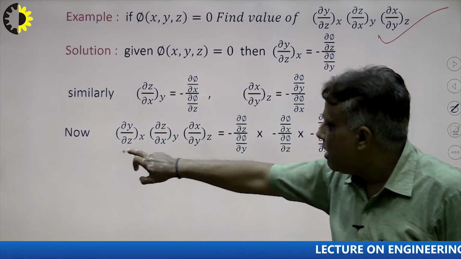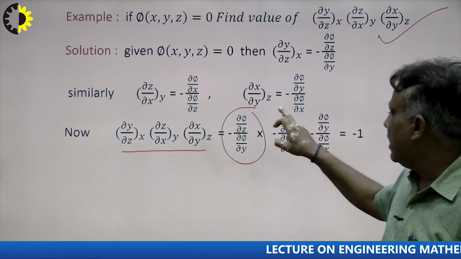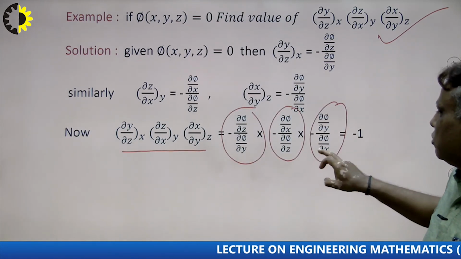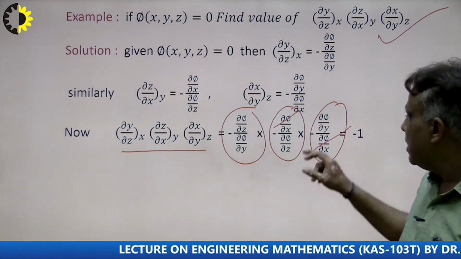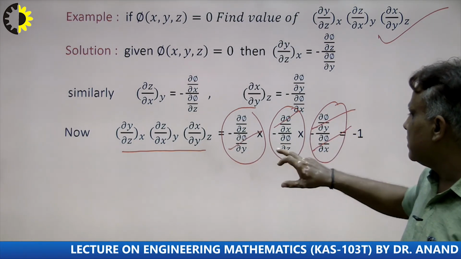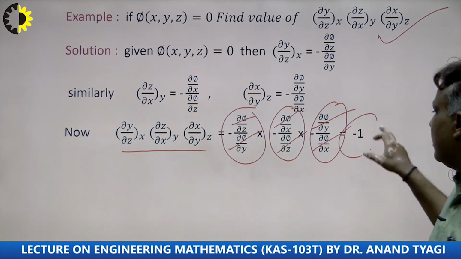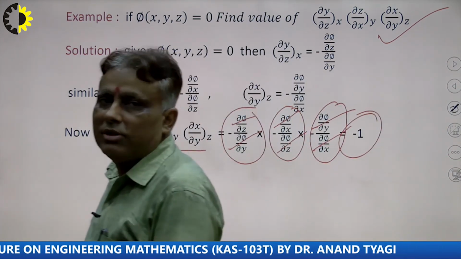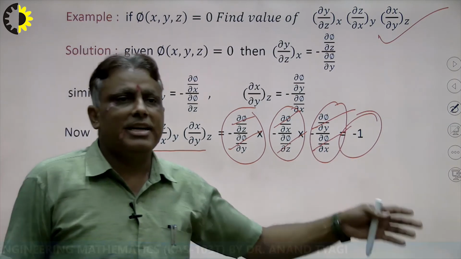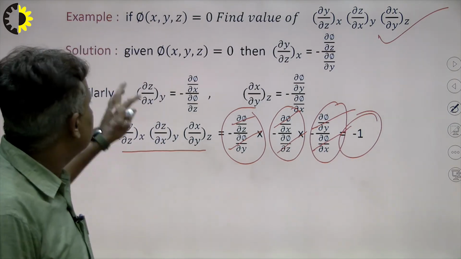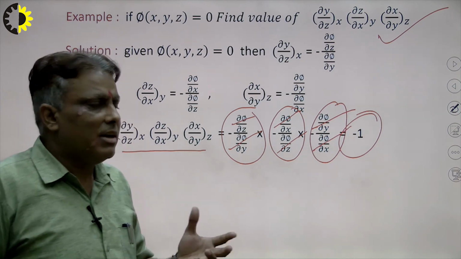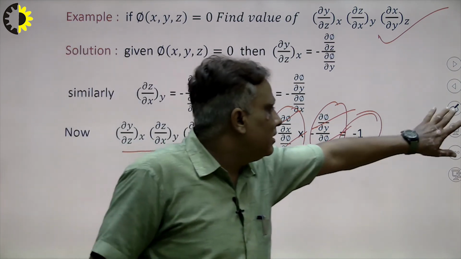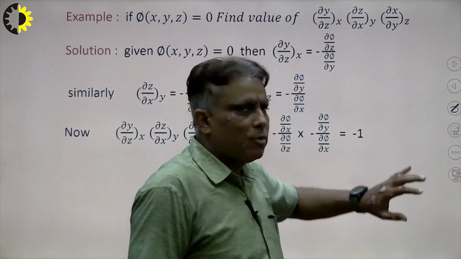So what will be the result here? I put the value of this, the value of this and the value of this. So del phi over del x is cancelled out by del phi over del x because this is the value. Del phi over del y is cancelled out, so the result will be -1. So the result of this problem is minus 1. This problem arises in the GATE many times, right? And this is the GATE 20 problem. So in this way we can find out our problem one by one when we solve the problem, right?